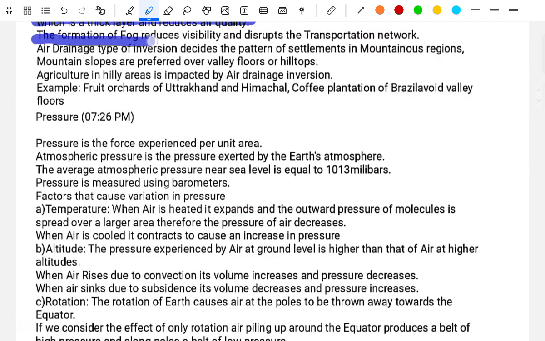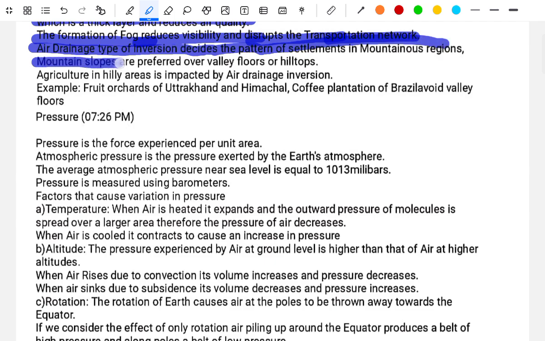For the formation of fog, reduced visibility disrupts the transportation networks. The air drainage type of inversion is decided by the pattern of settlements in the mountainous region, the mountain slopes, and the preferred overall valley floors or hilltops. Agriculture in the hilly area is impacted by the air drainage inversion.